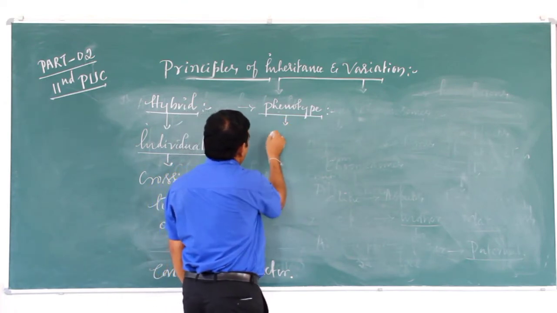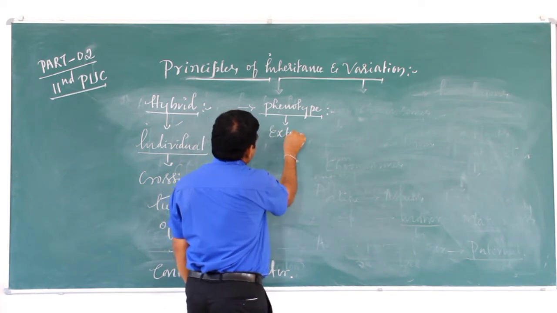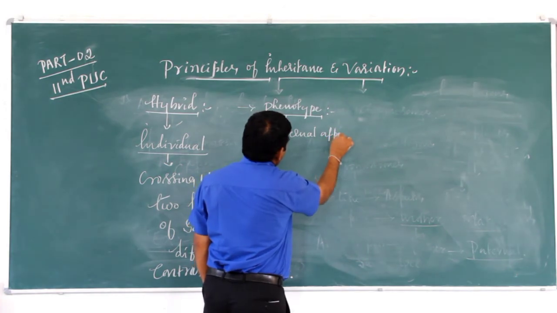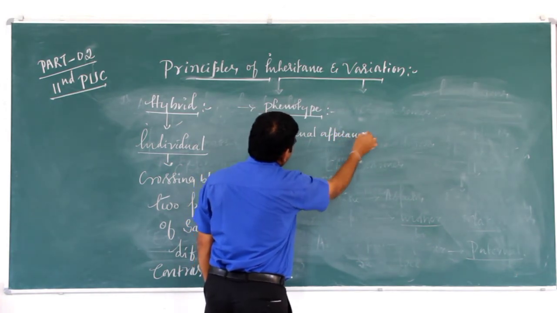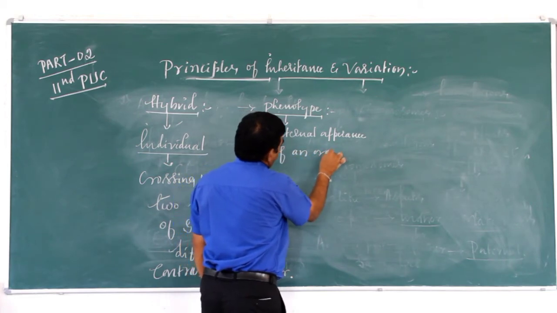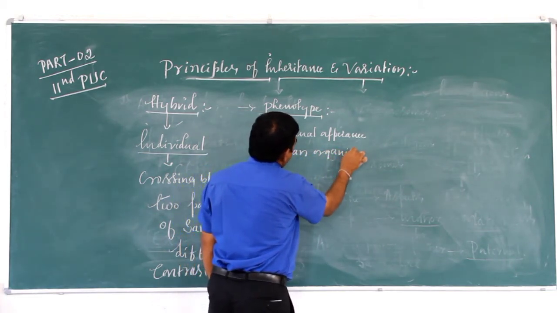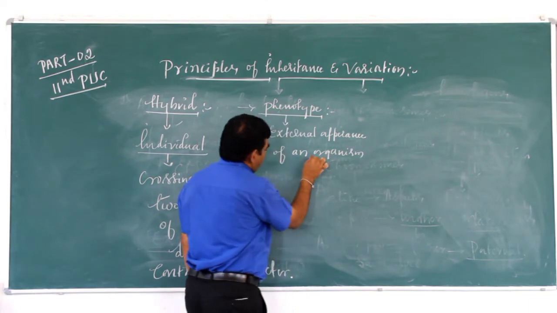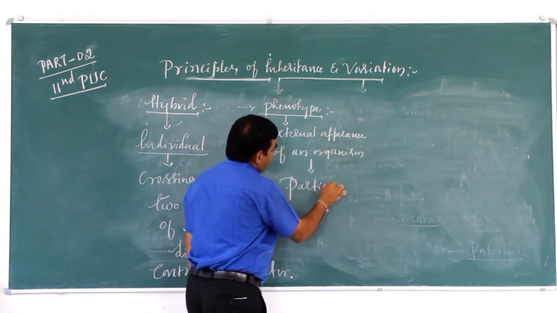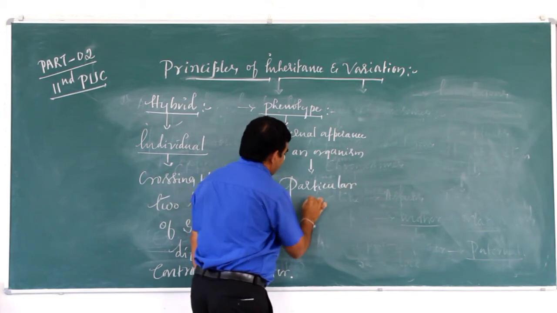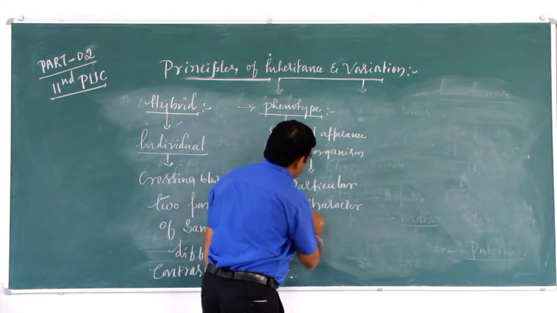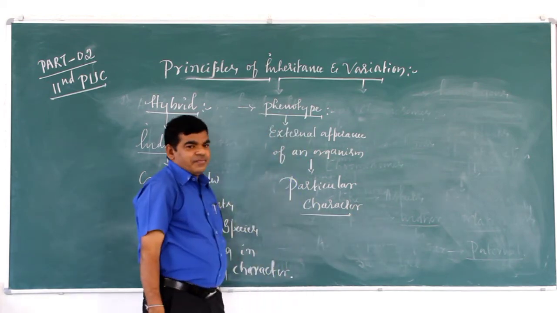Phenotype is nothing but external appearance. Appearance means character. The external appearance of an organism for a particular character is called phenotype.